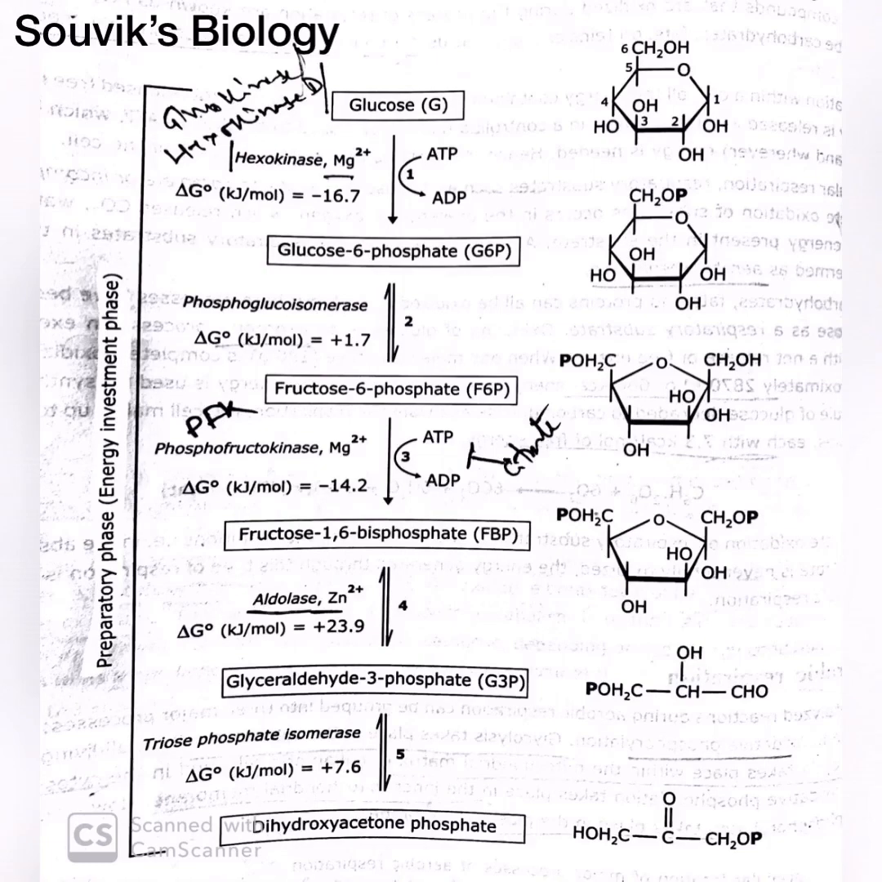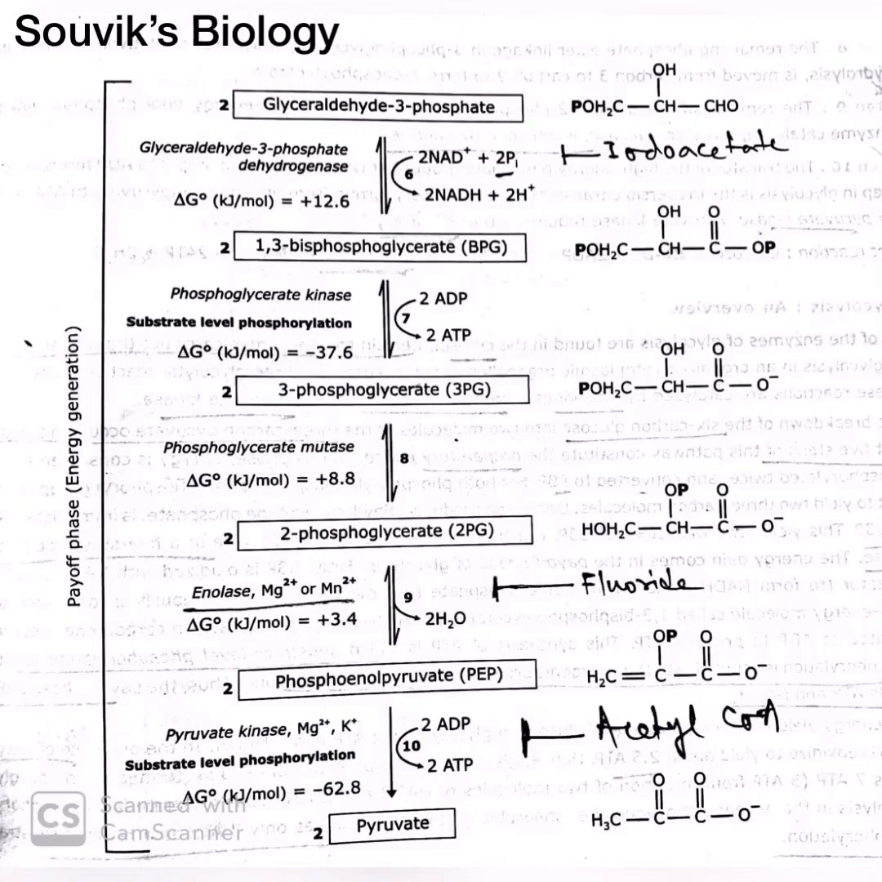So from glucose to dihydroxyacetone phosphate or DHAP, these steps are the preparatory phase or energy investment phase of glycolysis. After that, the payoff phase or energy generation phase starts in glycolysis. So next, 3-phosphoglycerate is produced from 1,3-bisphosphoglyceric acid, and 2 molecules of ATP are also produced, and the enzyme that helps in this process is phosphoglycerate kinase.